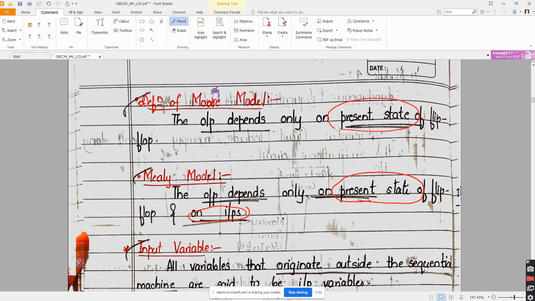In Moore model, output is not depending on the inputs, whereas in Mealy model output depends on present state and the input supplied to the system. Is this point very clear?